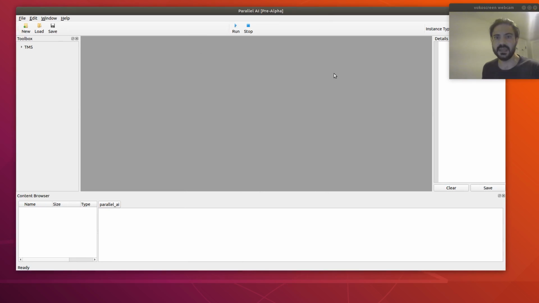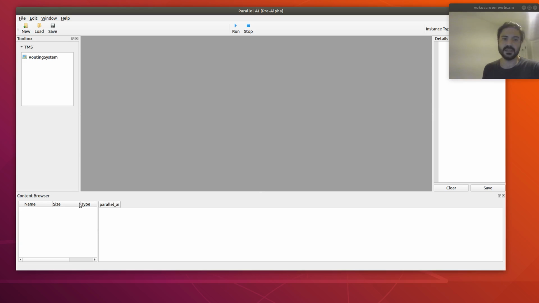This is the main pre-alpha version, at least parallel GUI. So you see that here we have a set of toolboxes. Now we have only one, the transportation management system toolbox, which is enough for our tutorial. And here, if you click, we have the routing system, which is what we want to model. As I said before, a vehicle routing problem.